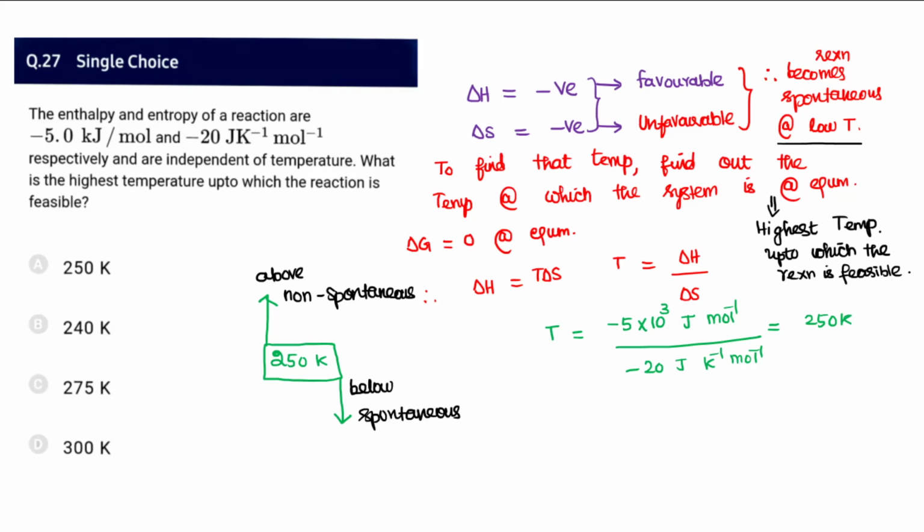So we need to find the highest temperature up to which the reaction is feasible. That can be identified using the concept of delta G equal to 0 at equilibrium. So find out the temperature. The temperature is observed to be 250 Kelvin. Above this temperature it will be non-spontaneous. Below or exactly at that temperature the reaction will show its feasibility.